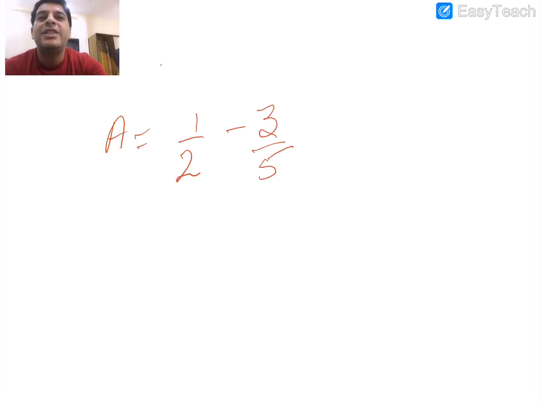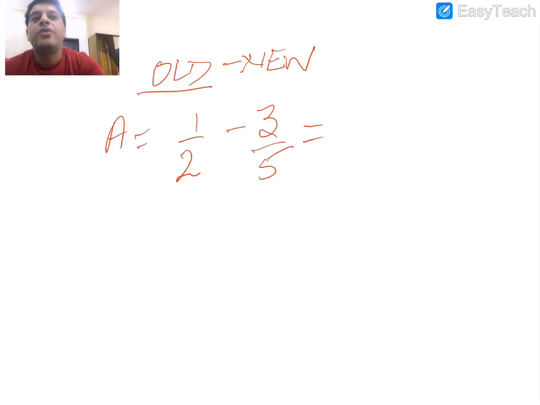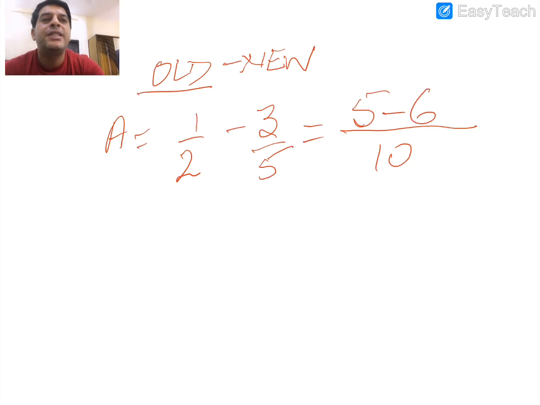Similarly, how to calculate if the amount of profit is not given? A was earlier getting 1/2. Now he is getting 3/5. That is, we use the formula old minus new. So when we solve it, we get 5 minus 6, that is minus 1/10.